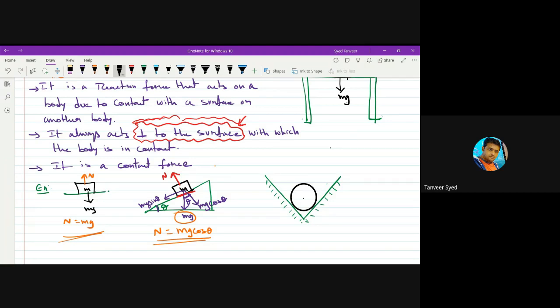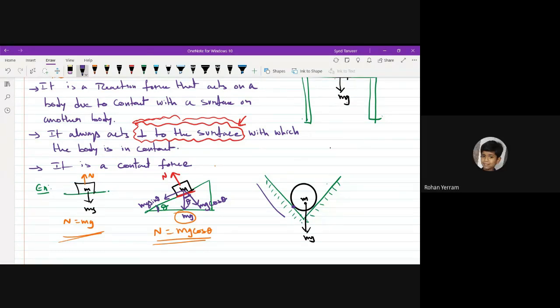This is a sphere of mass m, which is placed in a groove like this or a container like this, V shape. Then, how much is its weight? mg. In which direction is it acting? Vertically downward. So weight is acting vertically downward, mg. Okay. Is there normal reaction? There is normal reaction. Wherever there is contact, there will be normal reaction. Where is the contact? Contact is here at this point. So you'll get normal reaction here. Due to what? Due to this surface.